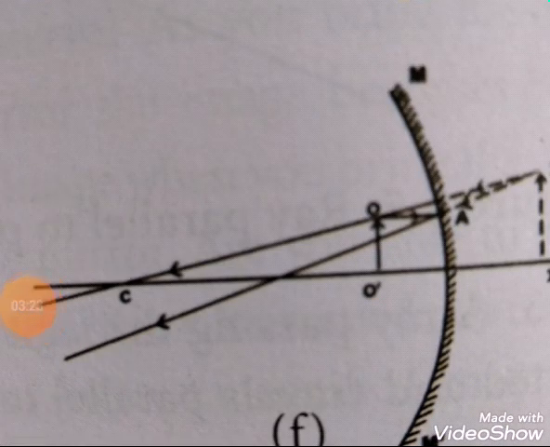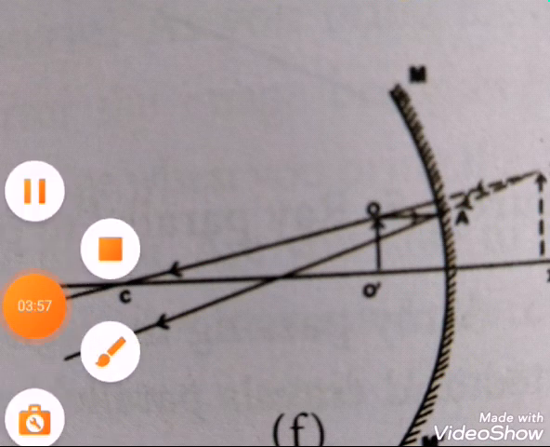Next one. Here, the object is in between the focus F and the pole P, that is nearer to the concave mirror. You can see where the image is formed. The image is formed behind the mirror. This is the special case. Then nature of the image: it is virtual. If it is behind the mirror, it is always virtual. Then erect and magnified image, that is I dash is the image formed here.